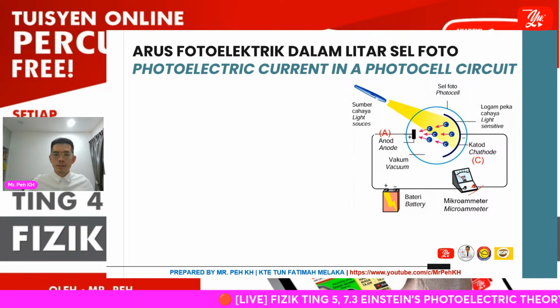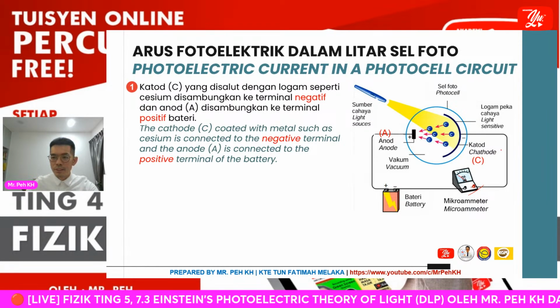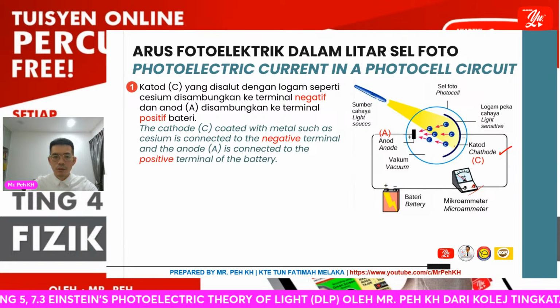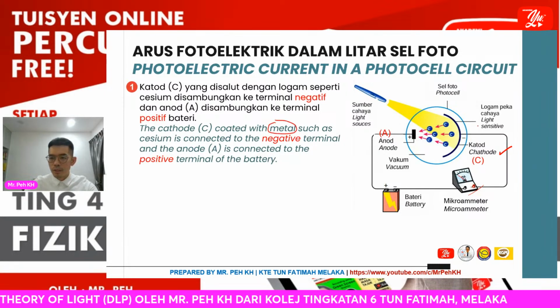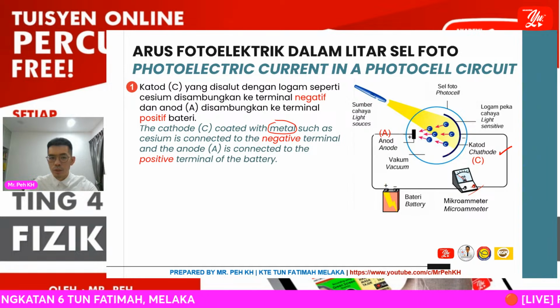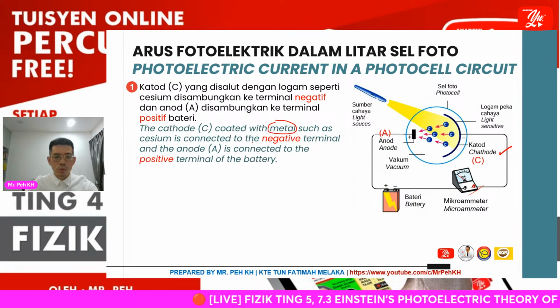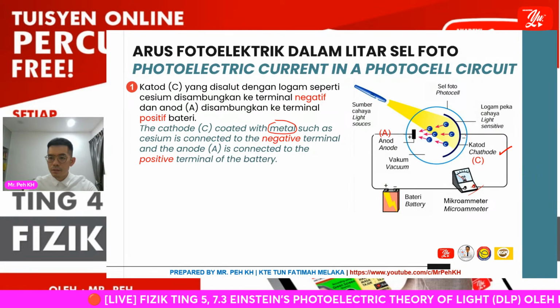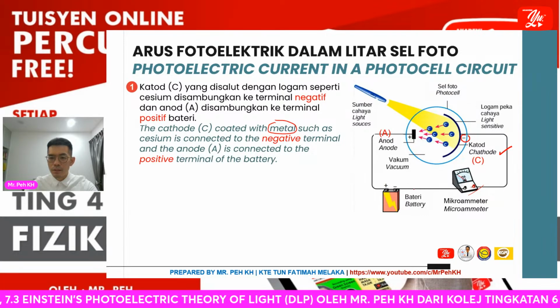Here, first, the cathode, which we label C, is coated with metal. You can see here this is a cathode, and there is a metal coated on the surface. It can be, for example, cesium. The cesium is connected to the negative terminal. You can see here it is connected with the negative terminal of the battery.